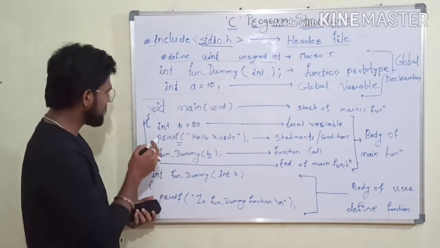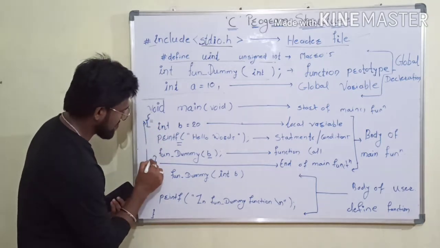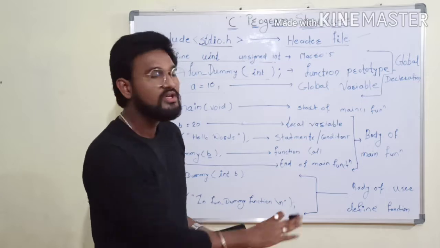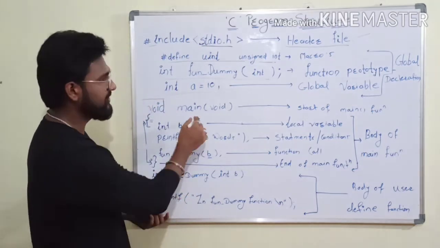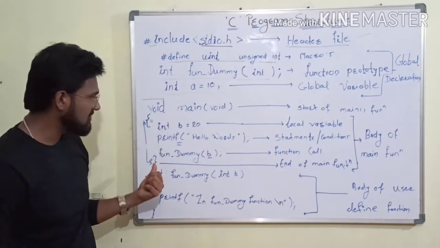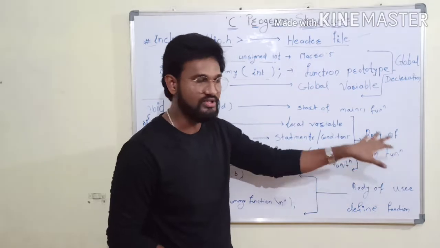Inside the main function, you can see the curly braces. This is the open curly brace and this is the close curly brace. Inside these two braces, we write our logic and the whole program. So now we will see what we have added inside it. That is our main function. From the open curly brace to the close curly brace, this is the body of the main function.